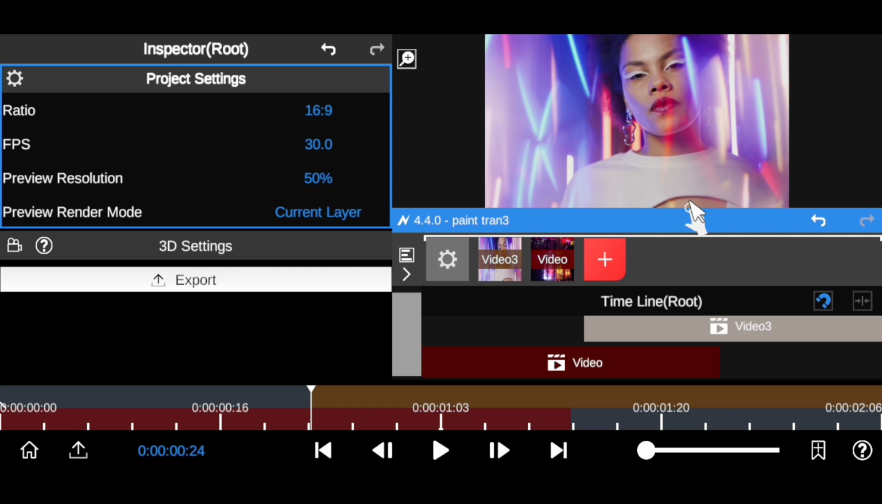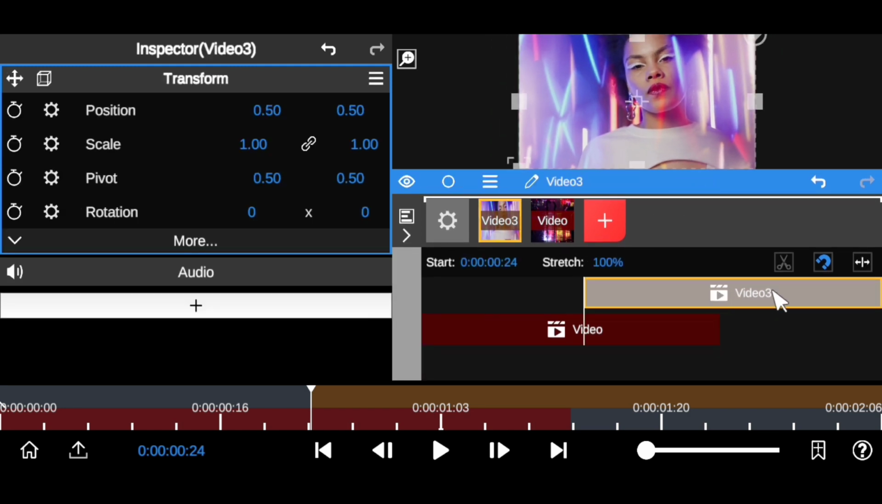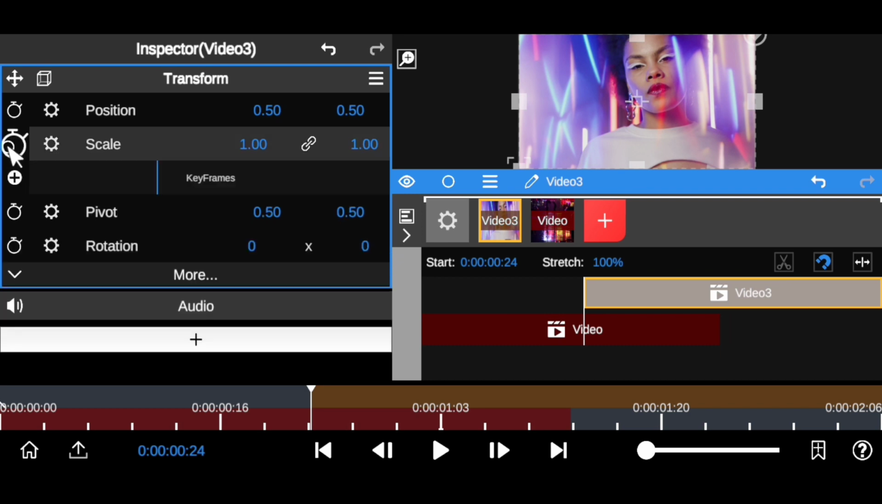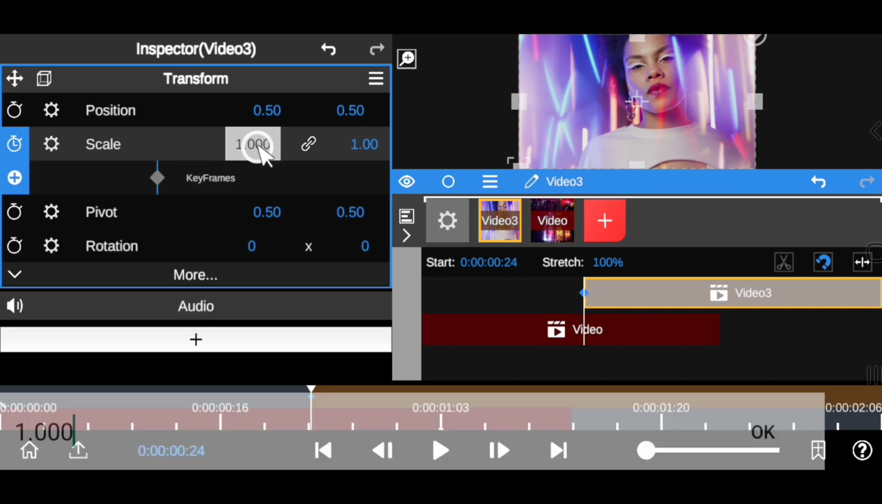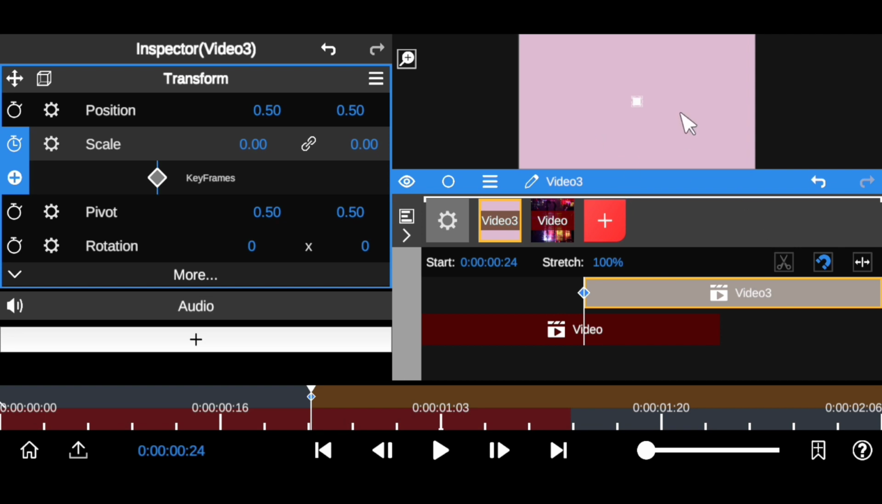So we want to apply the effect onto this clip right here. You want to click on this top clip and come to the scale parameter, add the first keyframe right there and set this to 0. Set it to 0.0 and hit OK. As you can see, don't worry, the clip is there, don't get confused, this clip is there.